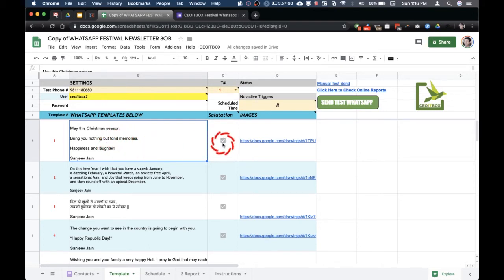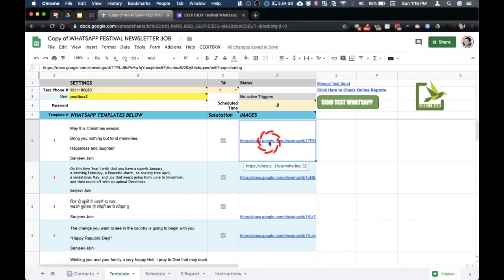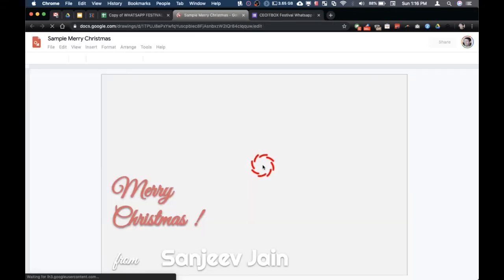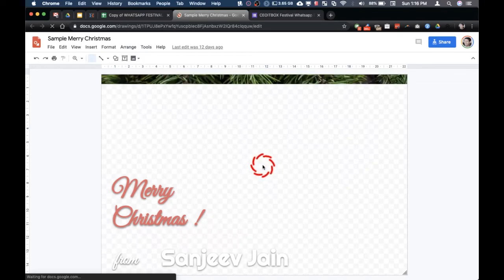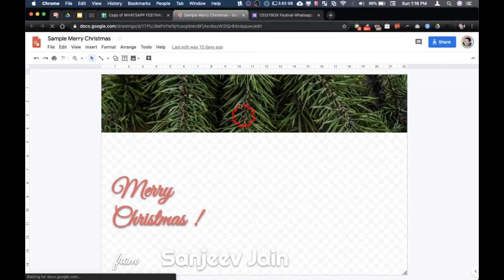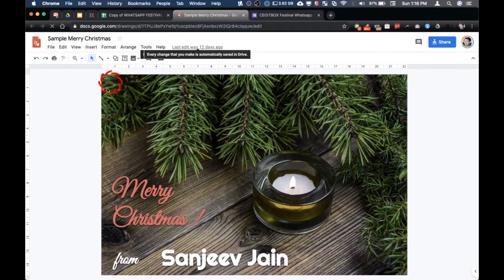This is the option for salutation. So if you switch it off, then the message will be sent as it is without any dear XYZ. So I think it is better to give a salutation here so that the message is personalized. So it will go like dear Ekta, dear Vandana, dear Amit, like this. So you must have the salutation on, and then image. So you can click here and see what kind of image will be sent. So this image is done using the Google Drawings.